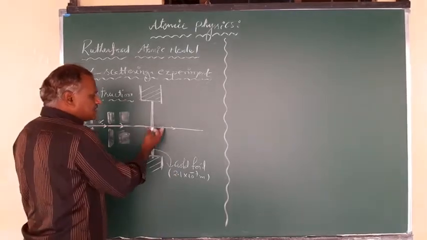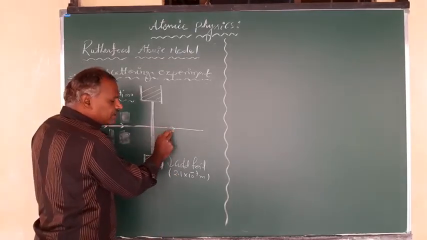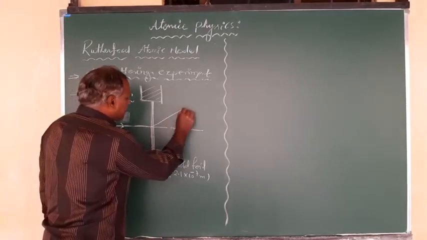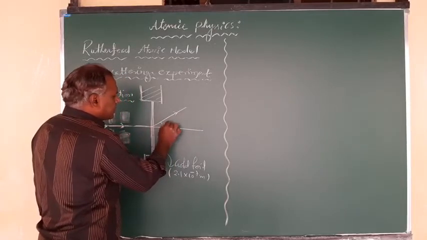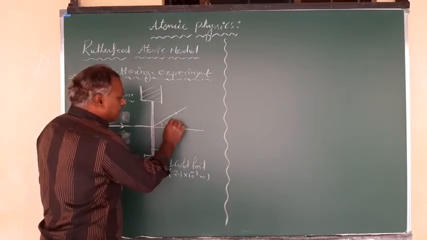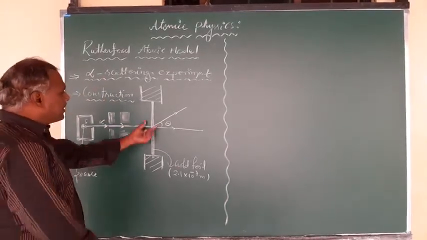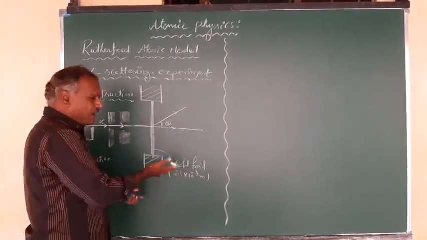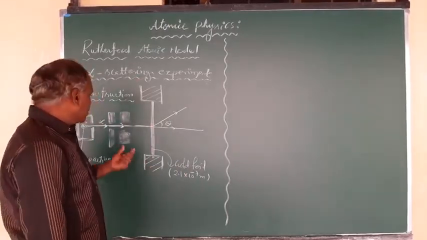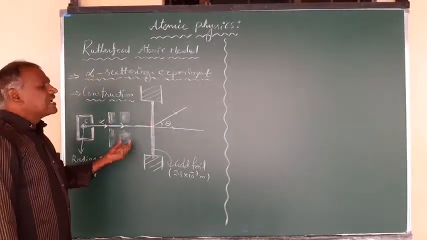Now once they are incident here, they will not follow this path. They make a deviation. So theta is the angle you can observe, which is called the scattering angle. Right? So the alpha particles can move in different directions. I have drawn only one alpha particle. Right? So this is observed in the experiment.